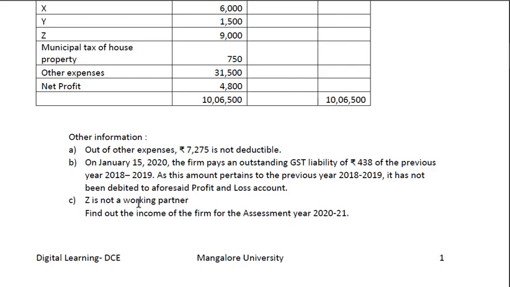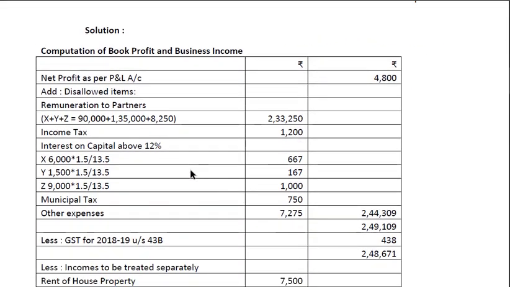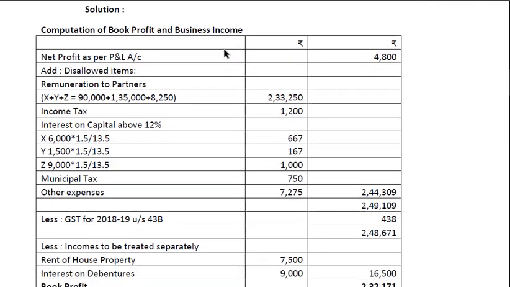Here Z is not a working partner, so X and Y are working partners. Now we need to first compute book profit and business income. So first we are taking the net profit as per the profit and loss account. Add disallowed items like remuneration to partners is disallowed, income tax is disallowed, interest on capital above 12% is disallowed, municipal tax which is related to the house property, other expenses which is not connected to the business. So all these items are disallowed.